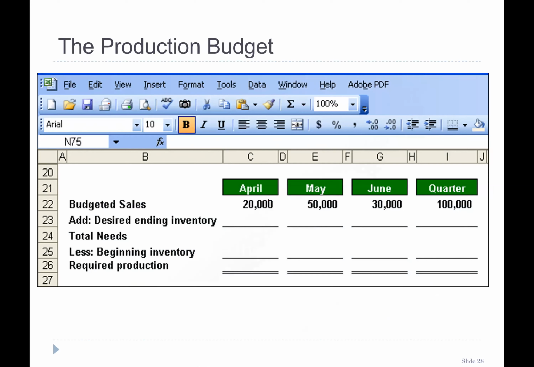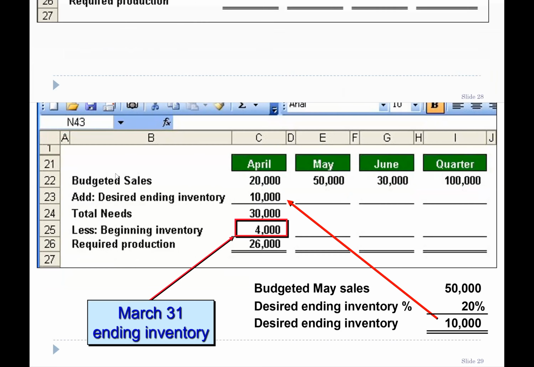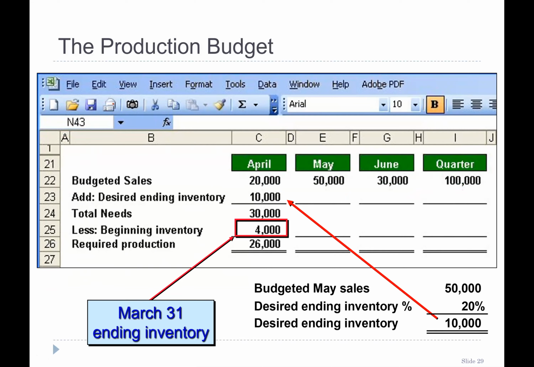So we know that the sales are 20,000, 50,000, 30,000. So what is the formula for the required production? First of all, you have to sell 20,000, and on top of that 20,000, you require 20% of May's number of units, which is 10,000.